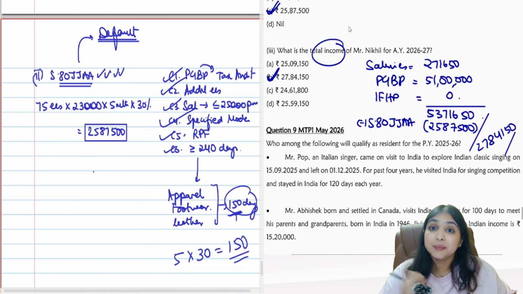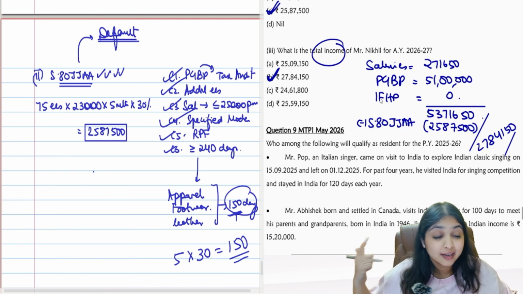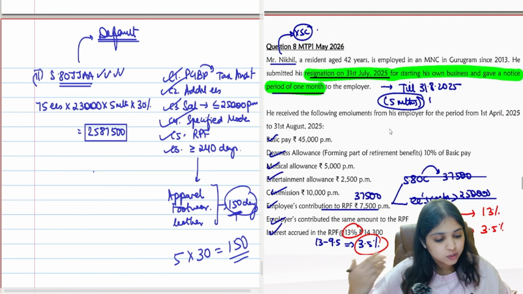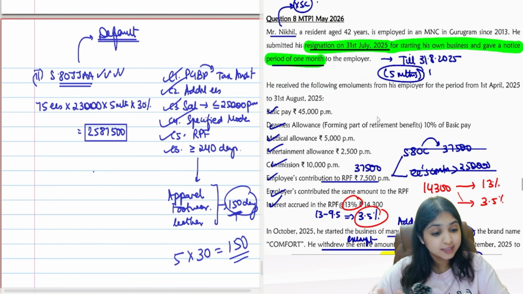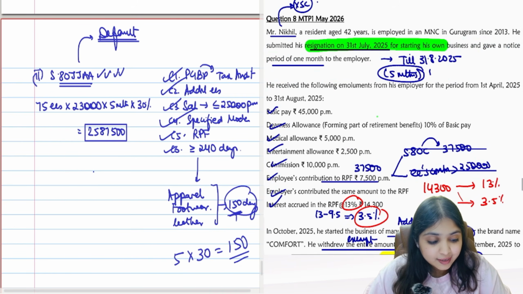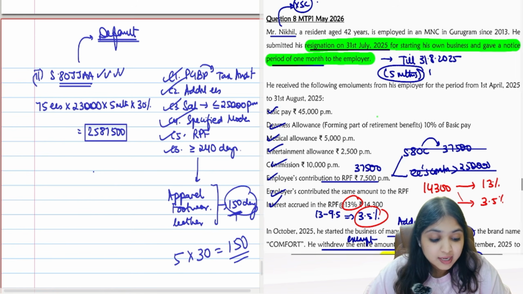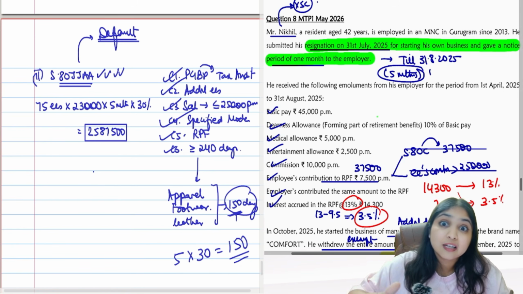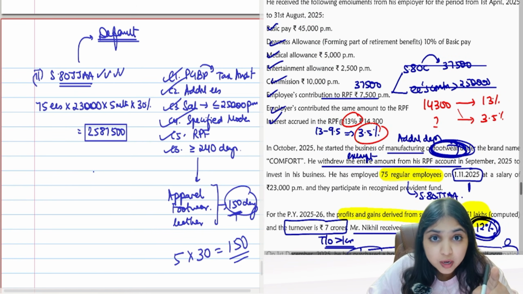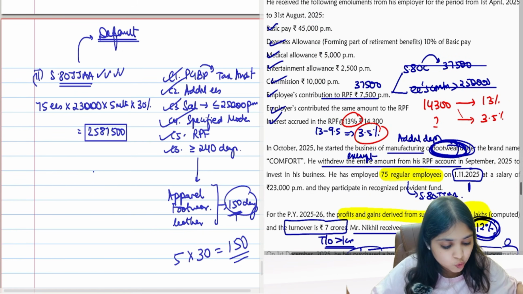Can I summarize the question for you? And then can I give you one more revision of 44AB? Yes, listen to me. So what's the first thing we learned over here? The first big thing for us in the question was that assessee resigned on 31st July, but he gave 1 month notice period. So because he gave 1 month notice period, we did calculation till 31st August. 5 months we calculated. Salaries computation, you have to agree, was very basic over here.